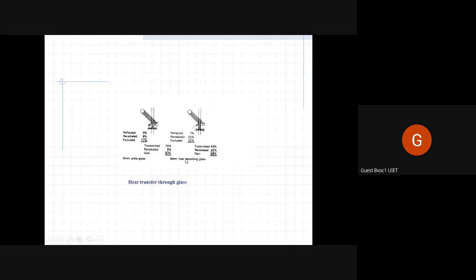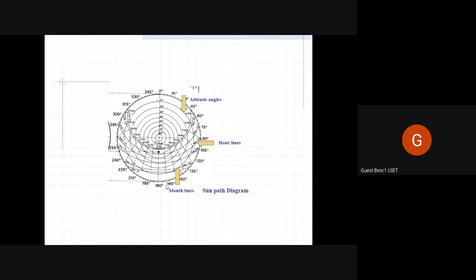But if we use a heat absorbing glass, then only 43% of the heat will come inside the space. Around 68 to 70% will be absorbed and the rest will be radiated. So you can use heat absorbing glass if you really want to use glass facing or glazing while preventing heat gain inside the building. This is a sun path.